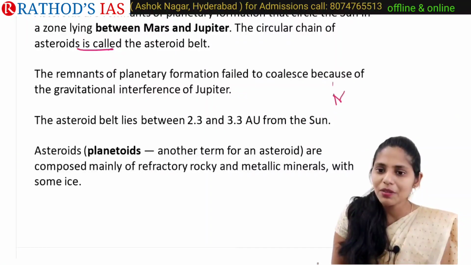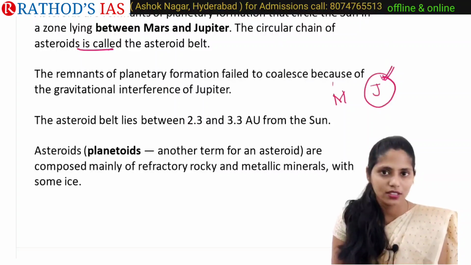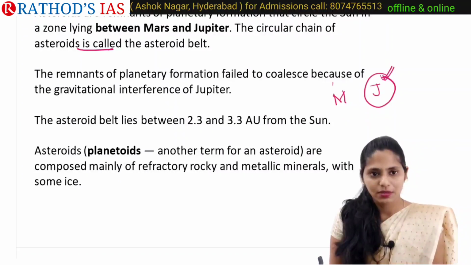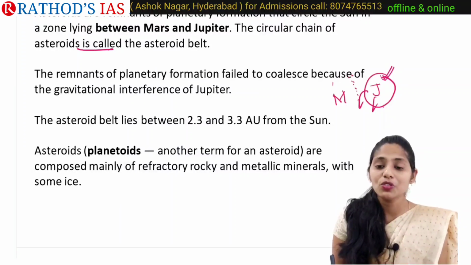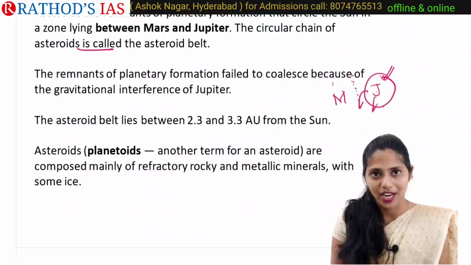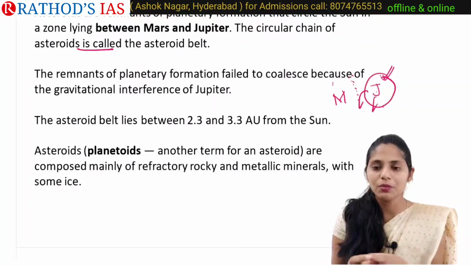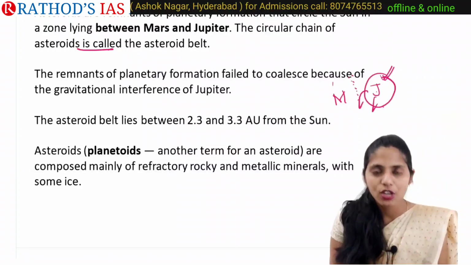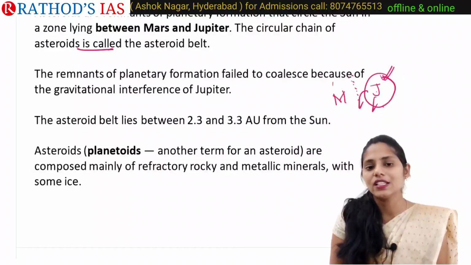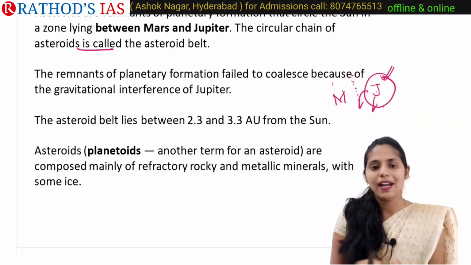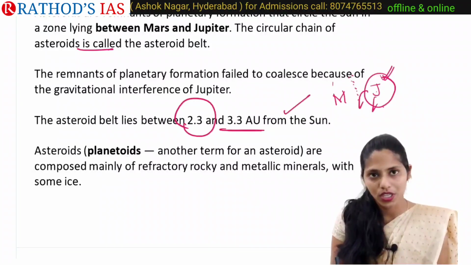It is mainly present between Mars and Jupiter. As you all know, Jupiter is the biggest planet in our solar system. Because of the gravitational interference of Jupiter, those asteroids present between Mars and Jupiter didn't reunite. They failed to fuse together because of the interference of Jupiter's gravitational force, and they are revolving around the sun in a belt called the asteroid belt. This asteroid belt mainly lies between 2.3 and 3.3 astronomical units from the sun.